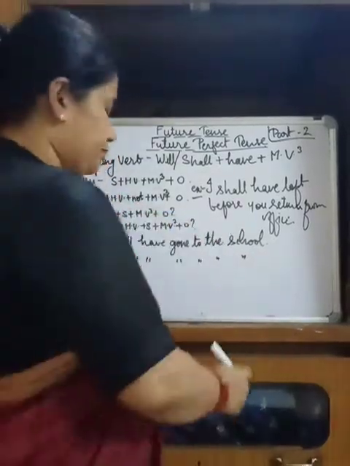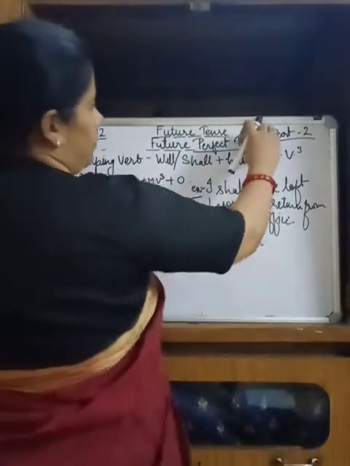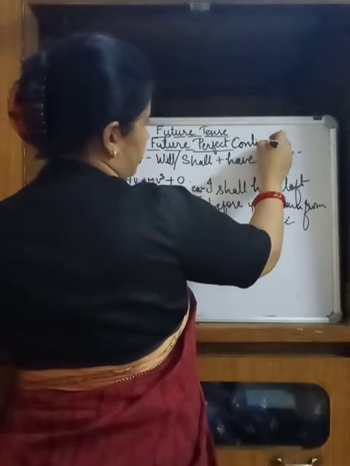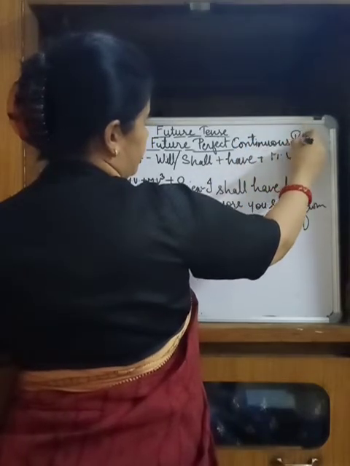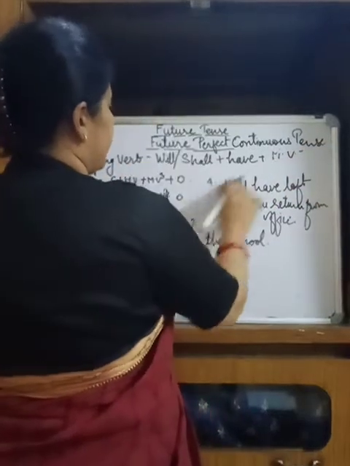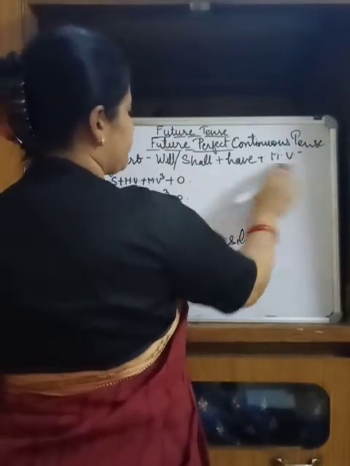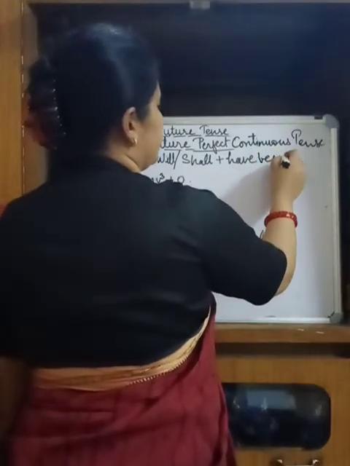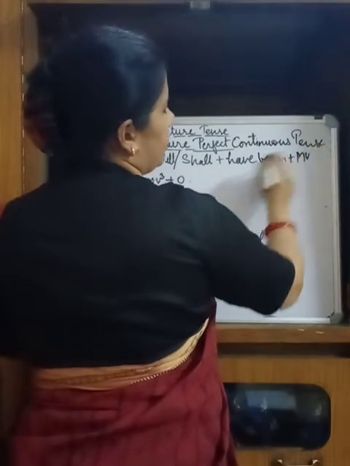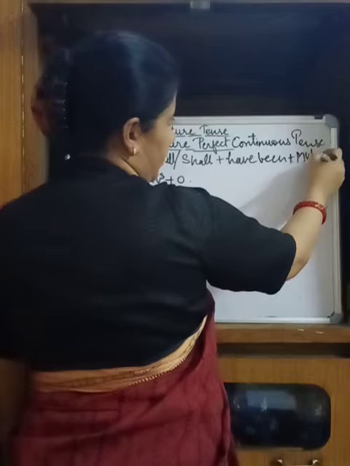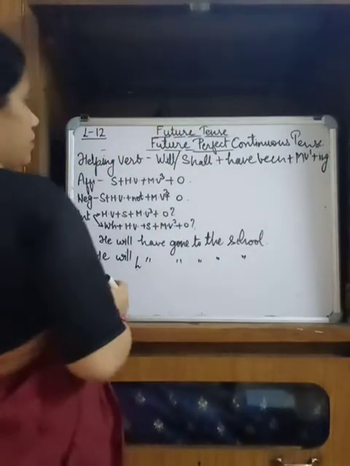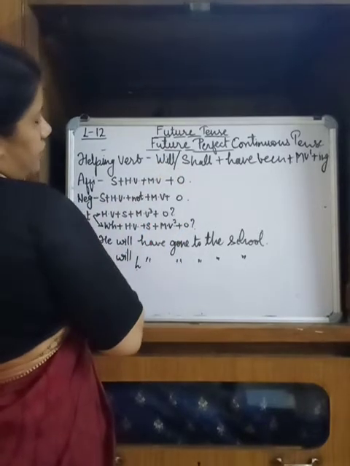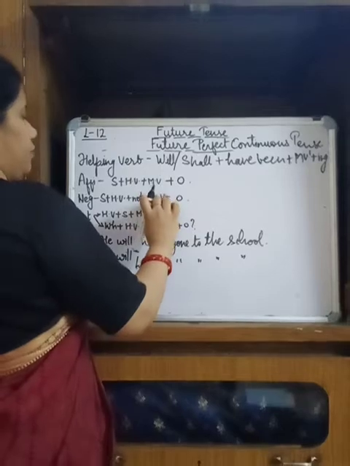Last one is your future perfect continuous tense. Future perfect continuous tense, very easy it is also. Here we are using have been plus main verb first form plus ing. So there also you just do it. And remember one thing, just note it down, then everything will be clear to you.